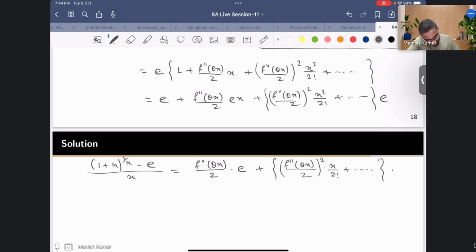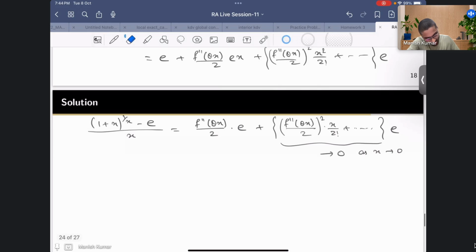I know this goes to 0 as x goes to 0, so that is the most important thing.